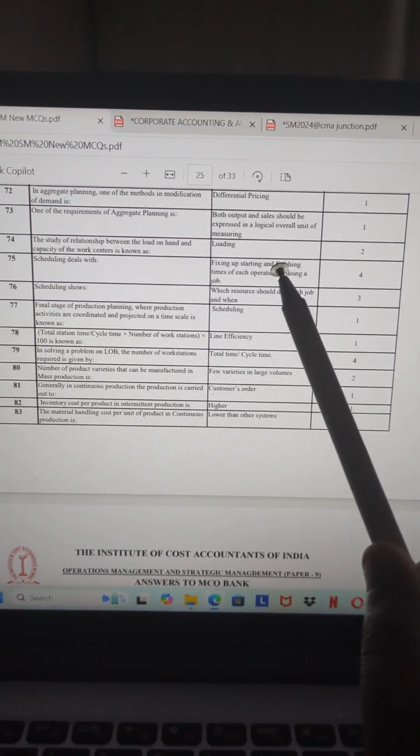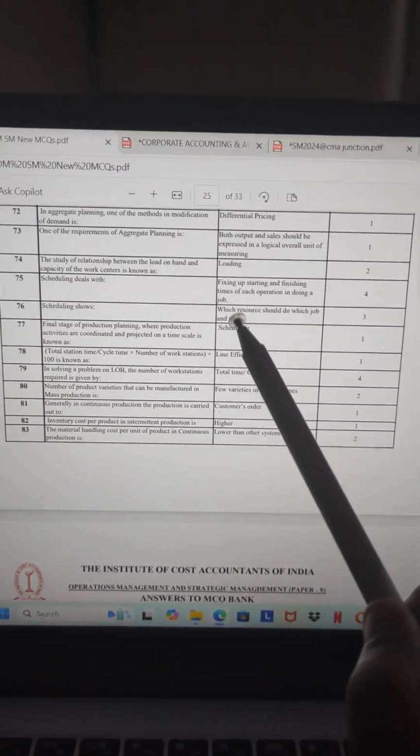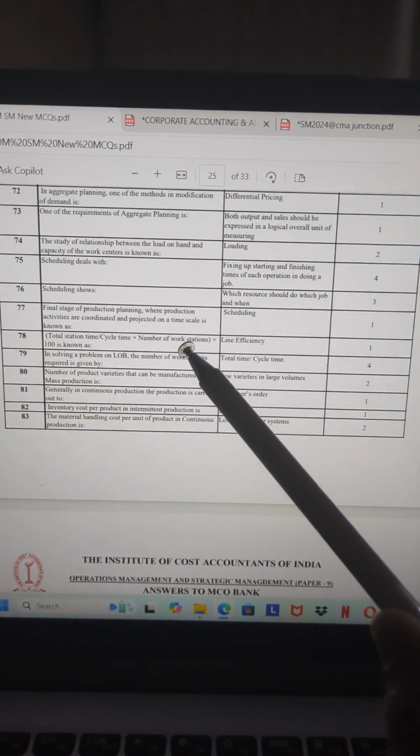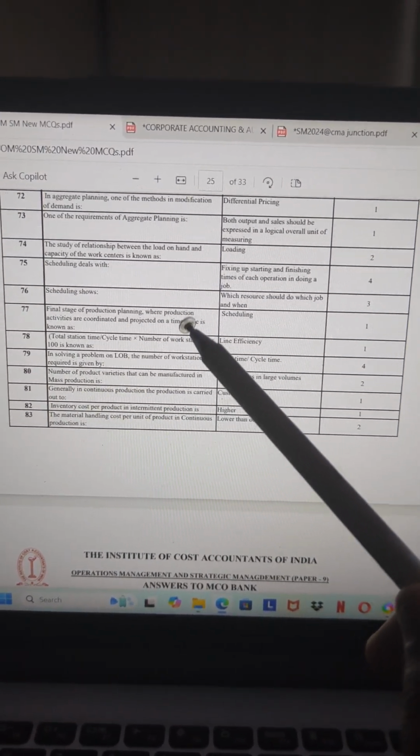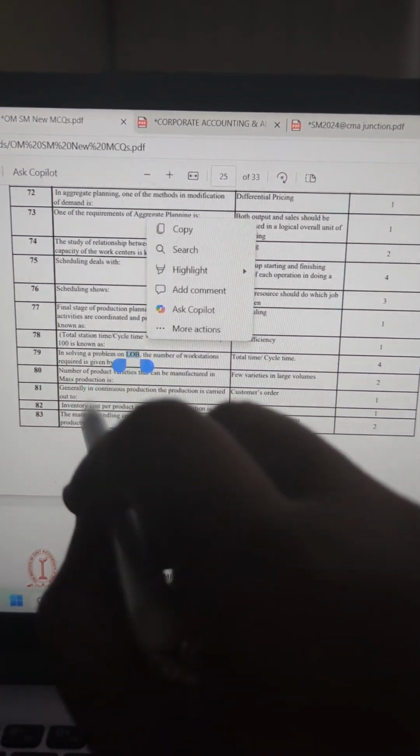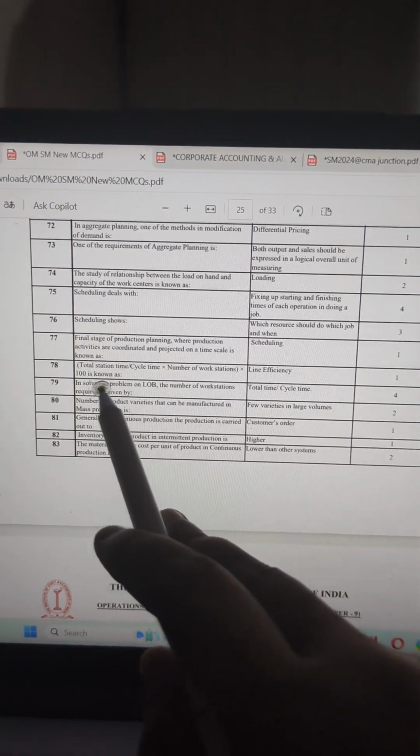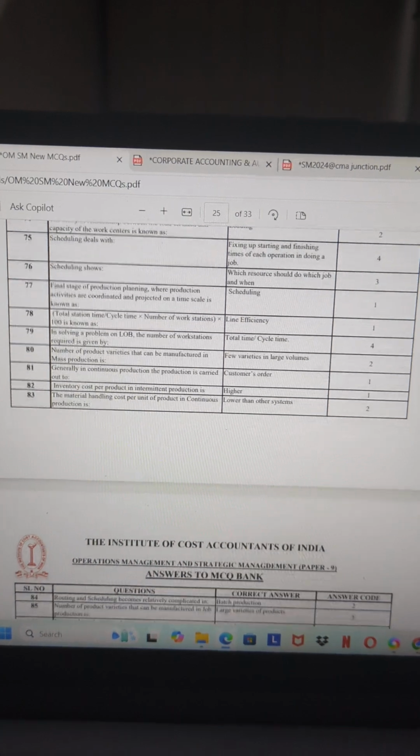Scheduling deals with fixing up the starting and finishing times of each operation doing a job. Scheduling shows which resource should do which job and when. The final stage of production planning, where the production activities are coordinated and projected in a time scale, is scheduling. The total station time divided by cycle time into number of workstations is line efficiency. In solving problems, the number of workstations required is given by total time upon cycle time.